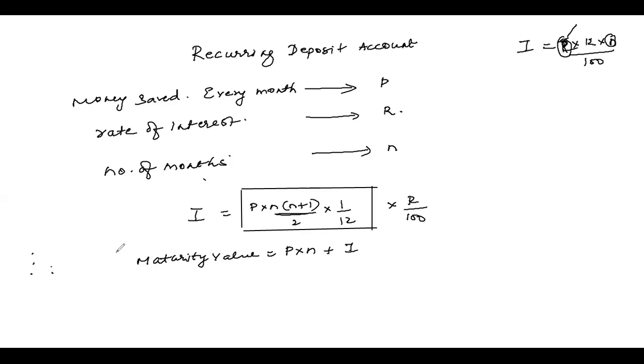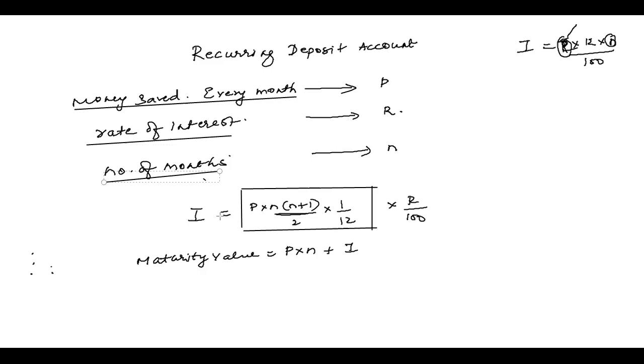Did you understand, children? We are going to learn only one of the products of the bank called recurring deposit account. It's also called cumulative time deposit scheme. So now listen, the money you save every month you always represent by the letter P. The rate of interest, you're going to refer to as R. The number of months you're going to keep it, it may vary, is N months.